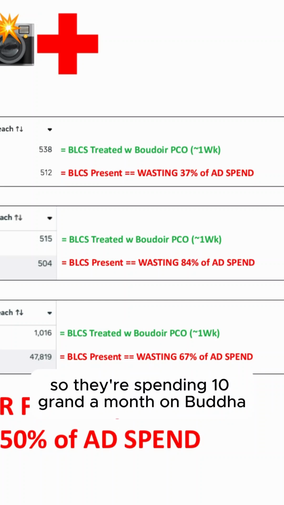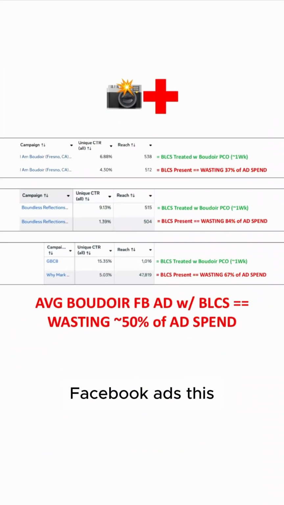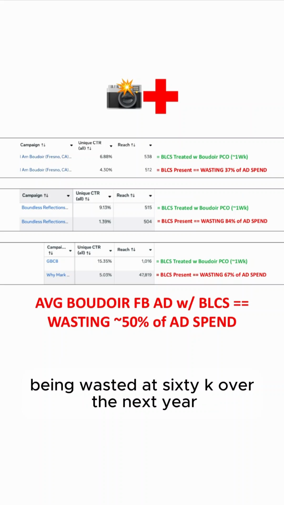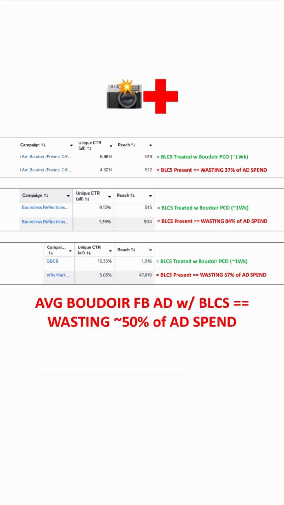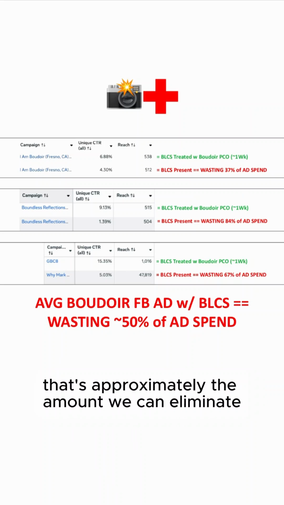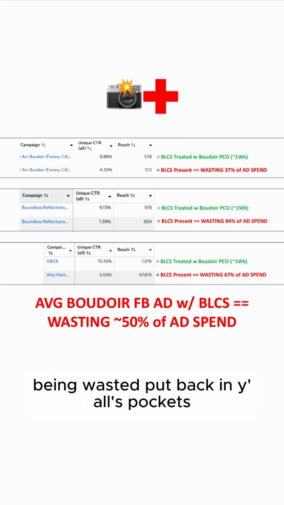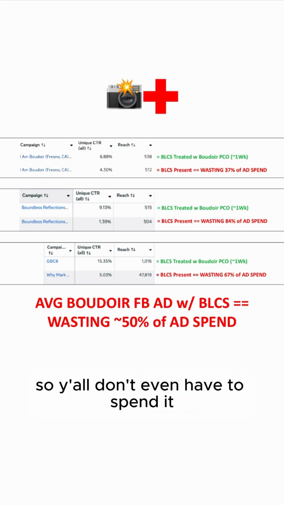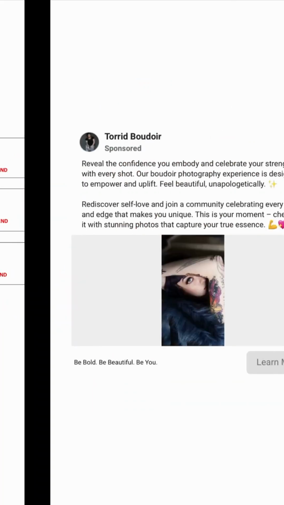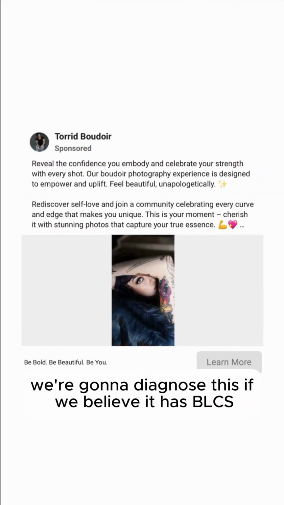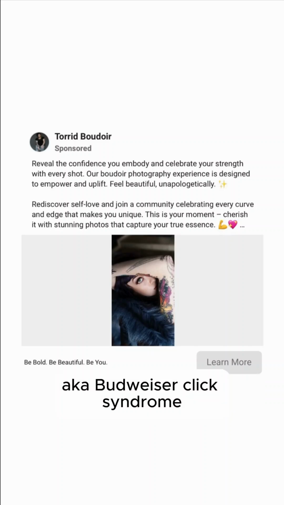So if they're spending 10 grand a month on Boudoir Facebook ads, this means approximately 5K every single month is being wasted. That's 60K over the next year. That's approximately the amount we can eliminate being wasted, put back in y'all's pockets, so y'all don't even have to spend it. Y'all can keep it. All right, now we're gonna diagnose this if we believe it has BLCS, aka Boudoir low click syndrome.